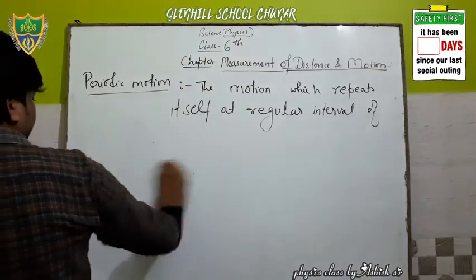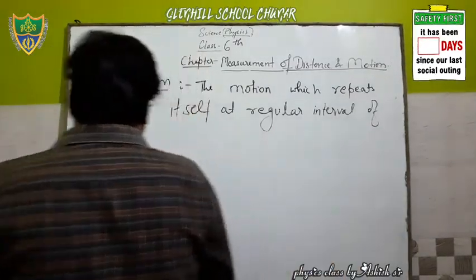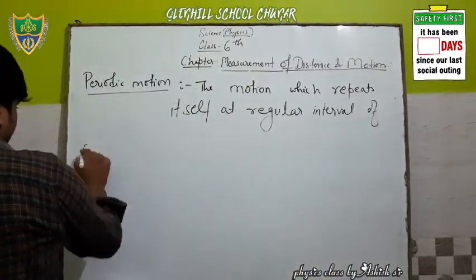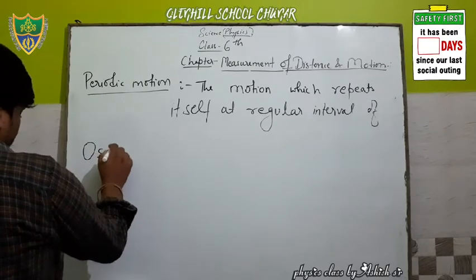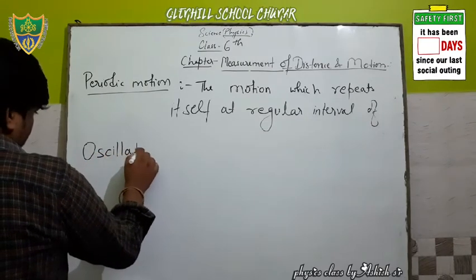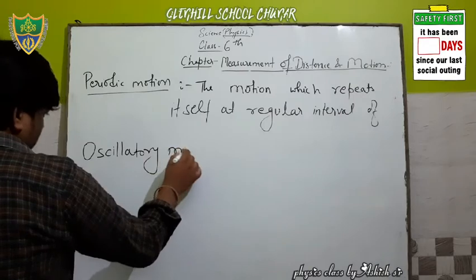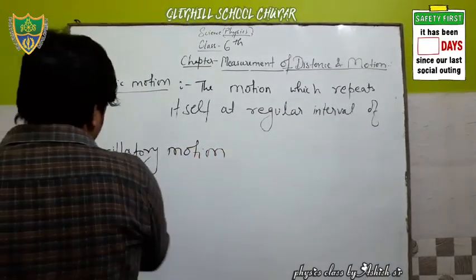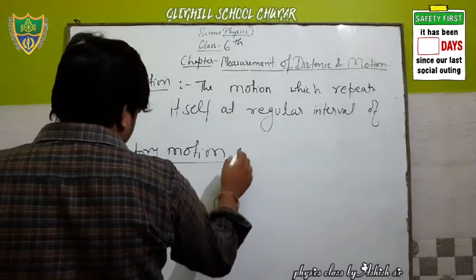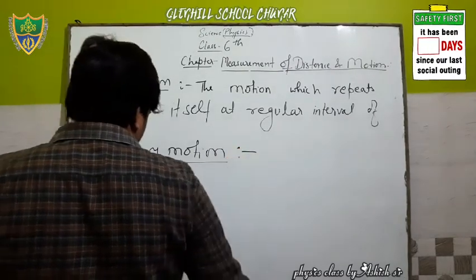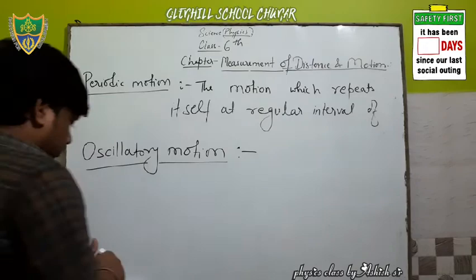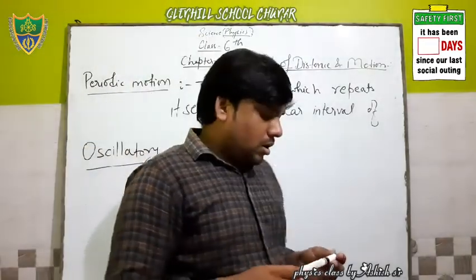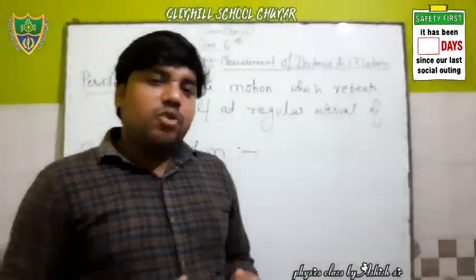Next is oscillatory motion. The to and fro motion.